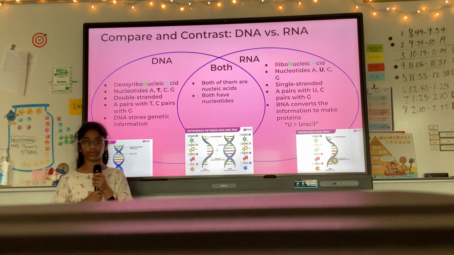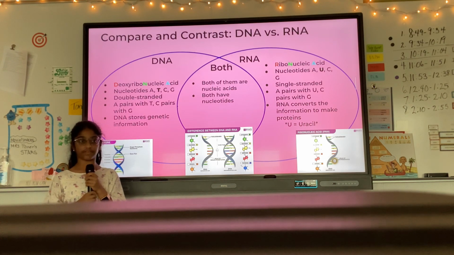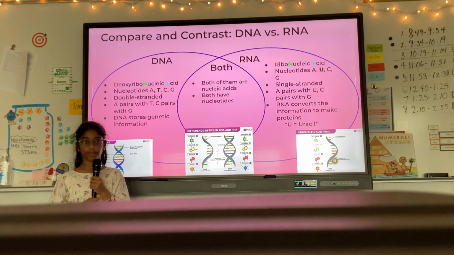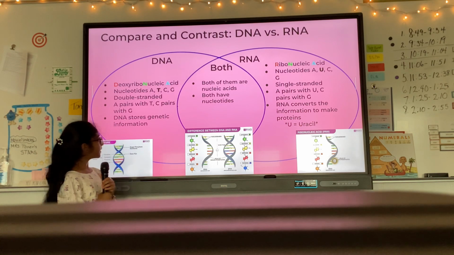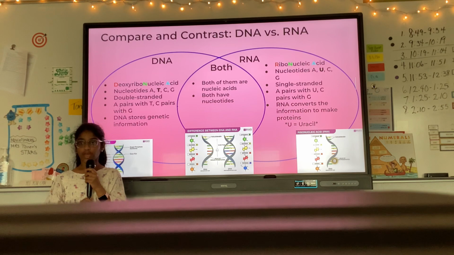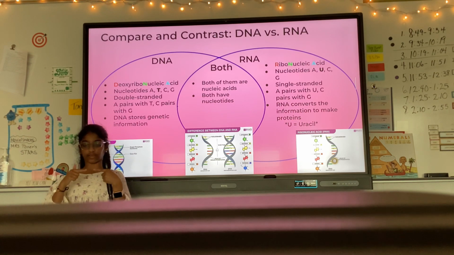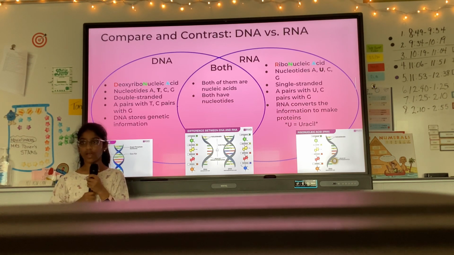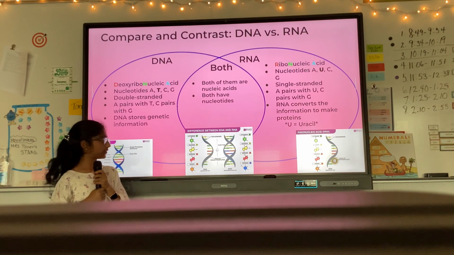DNA is a sequence of 4 nucleotide bases, A, C, G, and T. But RNA doesn't have the base T, which stands for thymine. A stands for adenine, C stands for cytosine, G for guanine. Instead, RNA has the base U, which stands for uracil. And since A pairs with T and C pairs with G on the DNA, they attach to each other. Instead, in RNA, A pairs with U and C pairs with G.